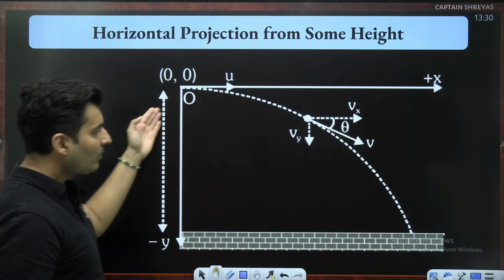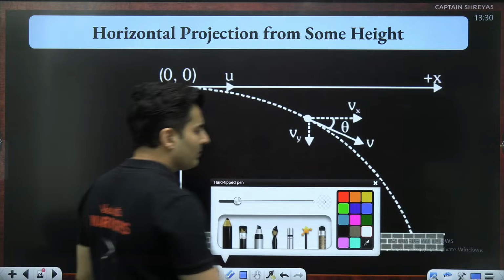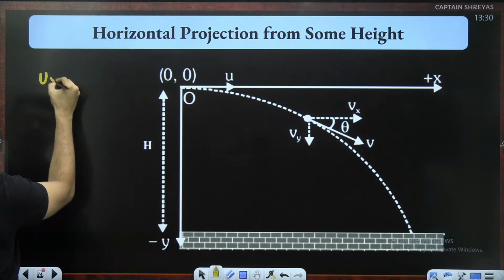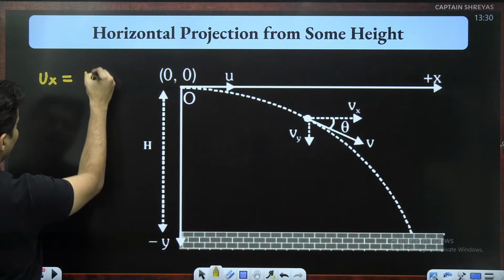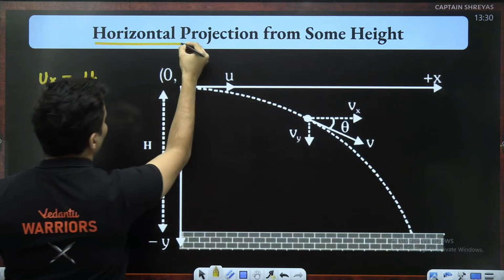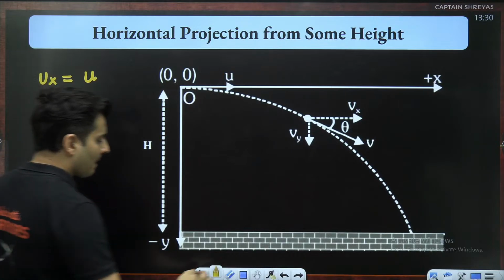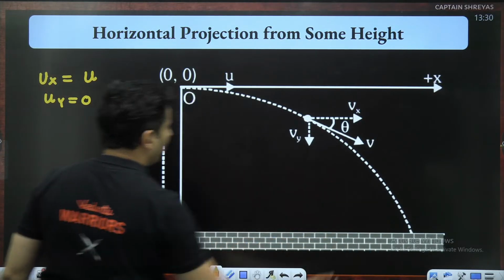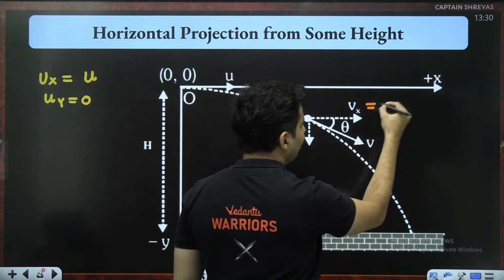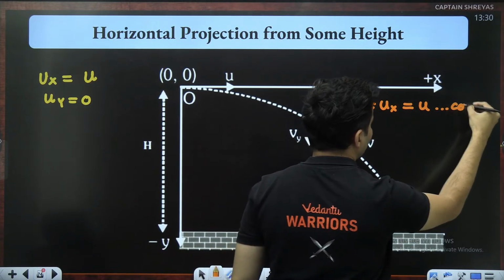How much time it will take, all these things we can find out. Some simple basic things, because you are throwing it horizontally, remember initial velocity in the x direction will be u, whereas initial velocity in the y direction will be 0, only because it is horizontal. There is no vertical velocity initially. Later on, at any given instant, this Vx will be Ux and it will be u, basically a constant.